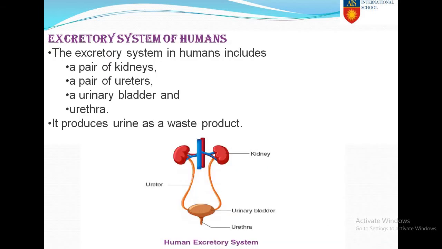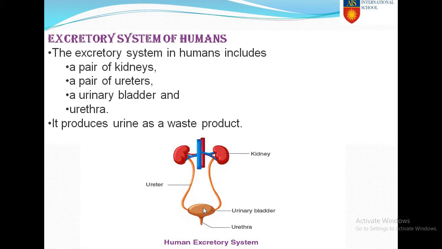Now, the excretory system of humans. This excretory system includes a pair of kidneys. Where are the kidneys located? They are located on either side of the vertebral column. Then the ureter. This ureter is a duct which carries urine from the kidney to the urinary bladder.